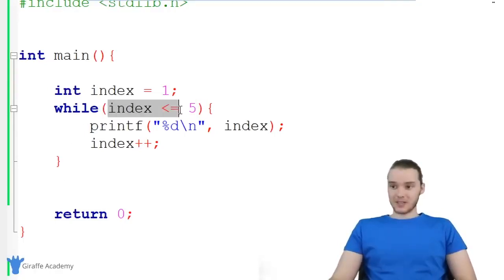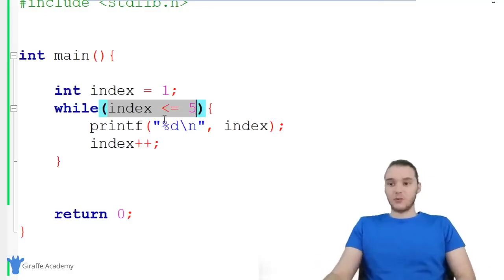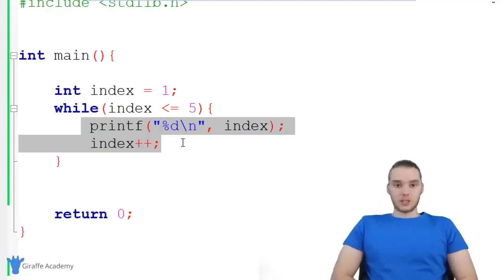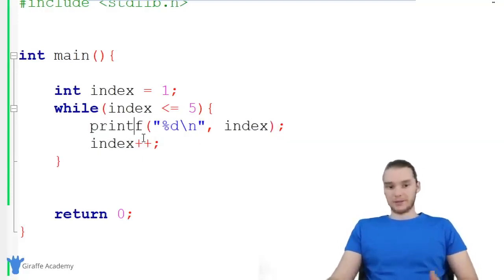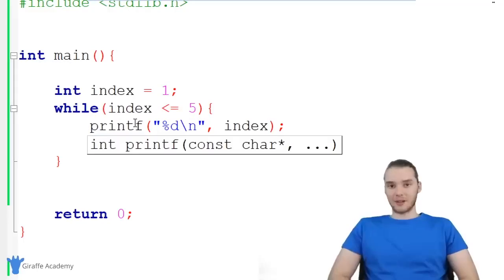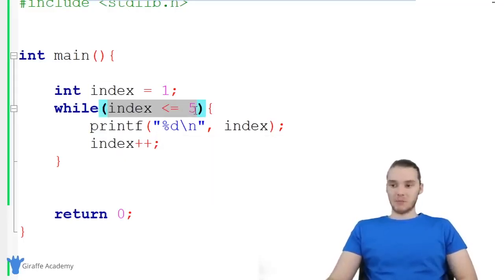All we do is specify a condition. As long as that condition's true, we keep doing all this stuff in here. There's tons of situations where while loops are going to come in handy. This is just one of them, where we can print out numbers between 1 and 5. I also want to point out one thing you might want to watch out for, which is called an infinite loop. An infinite loop is a situation where this condition up here never becomes false.